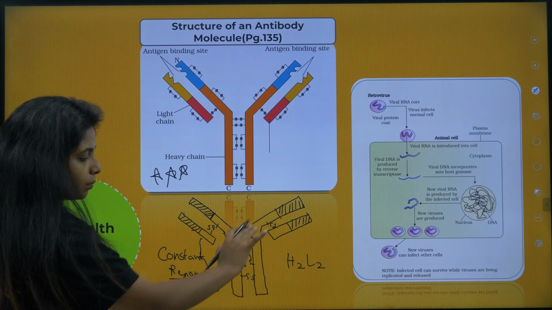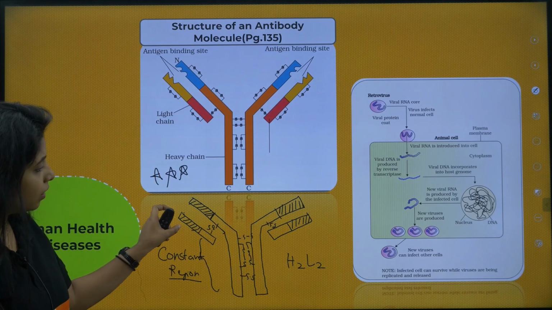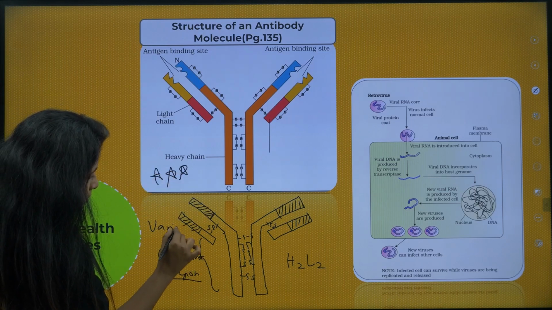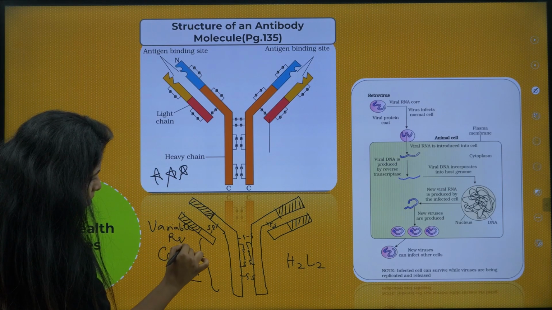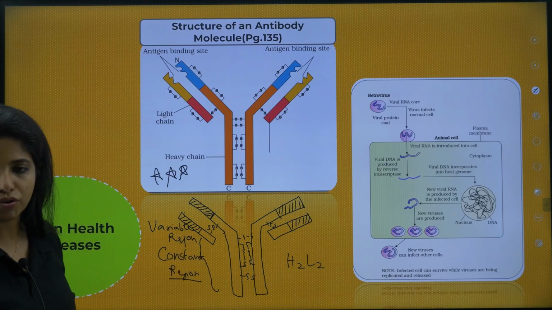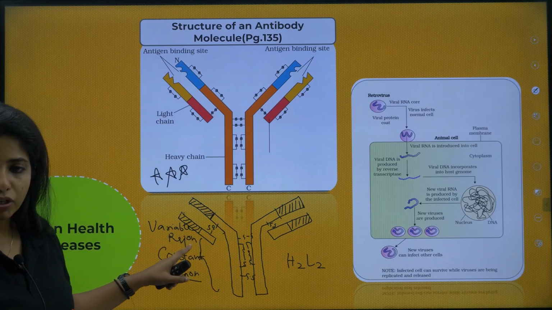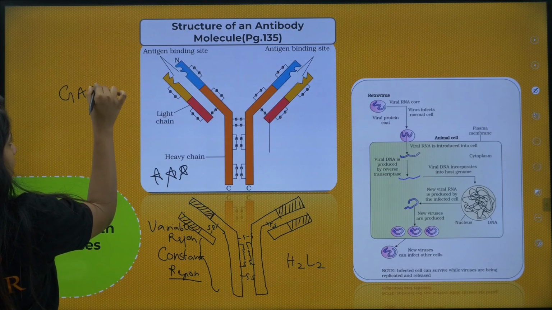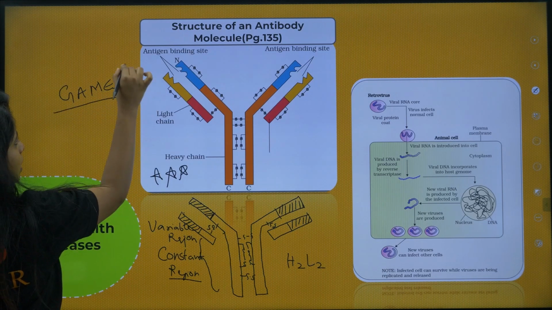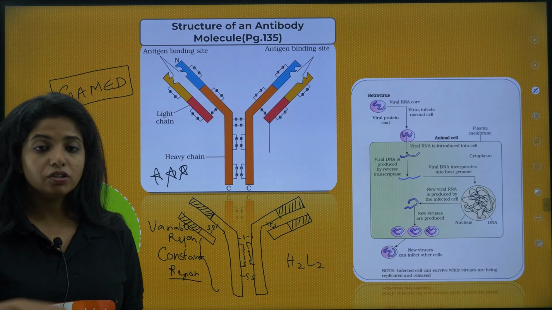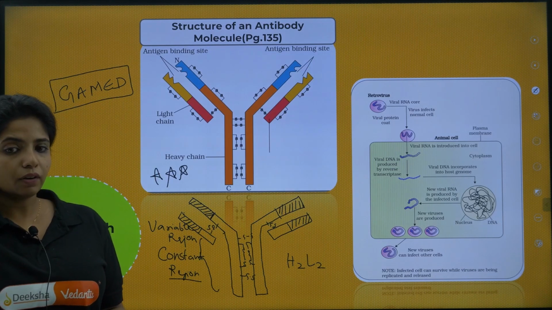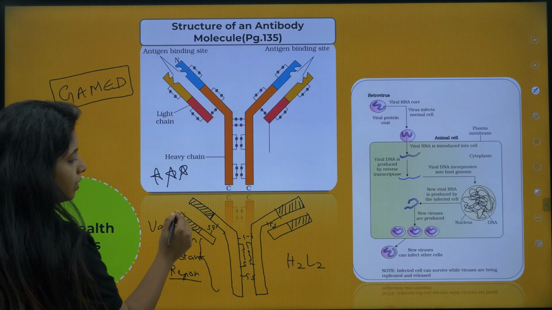Basically this is an antibody, and I told you antibodies have a variable region. I will mark the variable region also, and the constant regions. The variable region is different in different antibodies. How many antibodies do you have? You have G, A, M, E, D. Gamed, I remember like that. IgG, IgA, IgM, IgE, IgD. So everyone will have different regions like this.